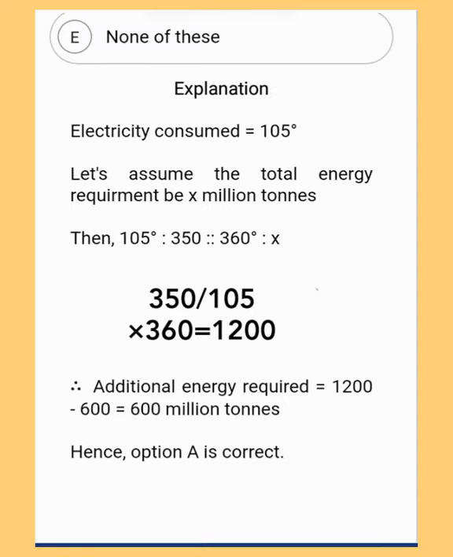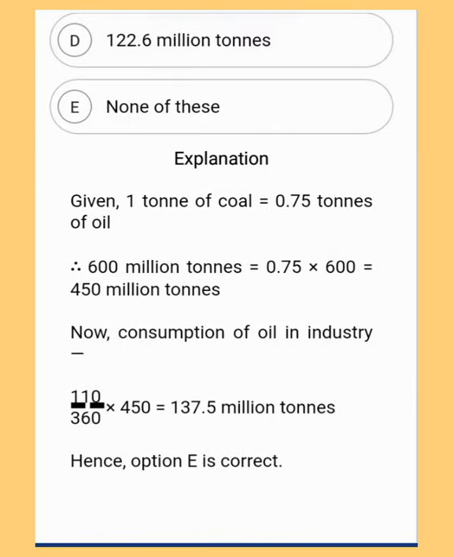Moving to the last explanation. It's given 1 ton of coal is equal to 0.75 tons of oil. 600 million tons is equal to 0.75 into 600, which is equal to 450 million tons. Now consumption of oil in industry is 110 by 360 into 450, which is equal to 137.5 million tons. Hence option E is the correct answer.